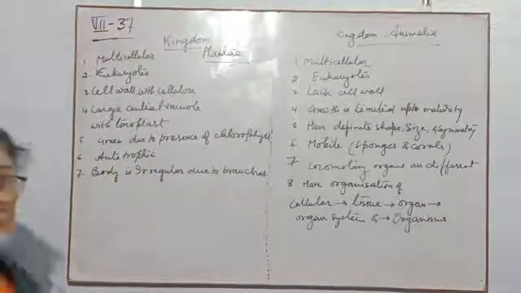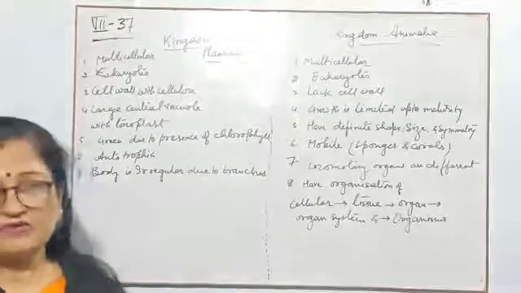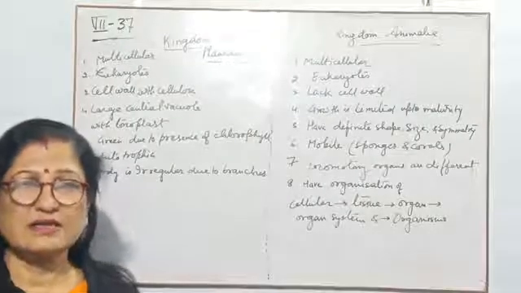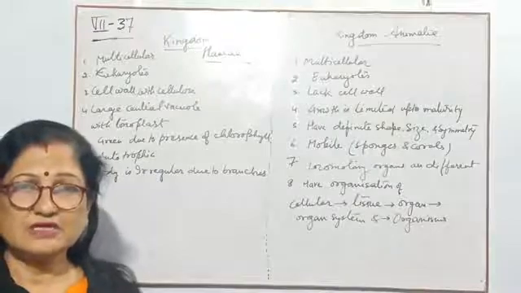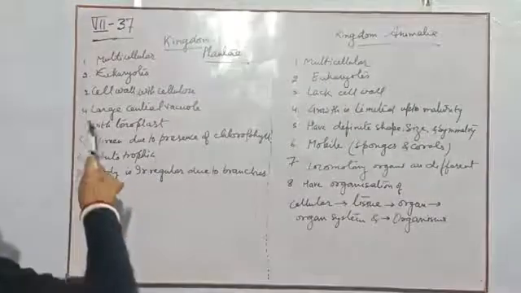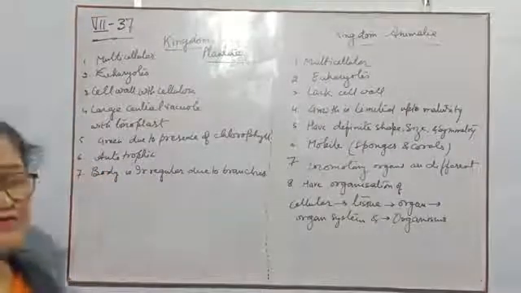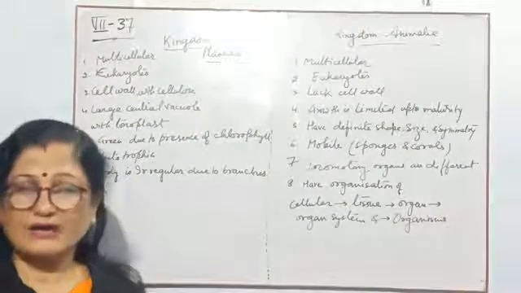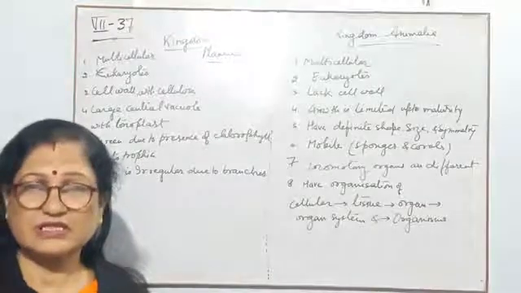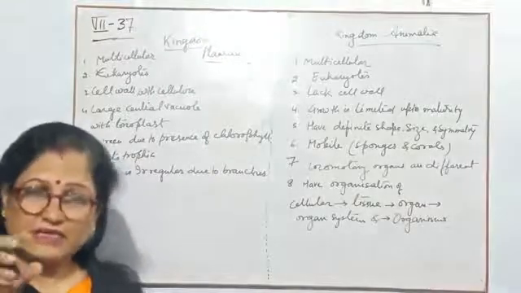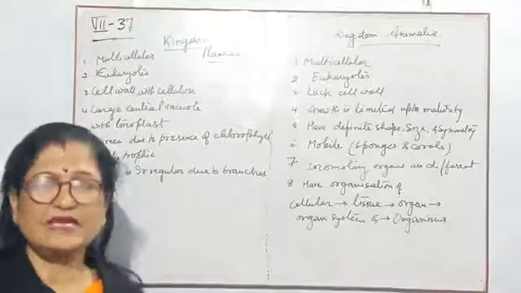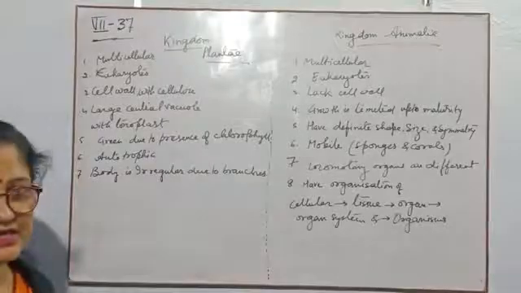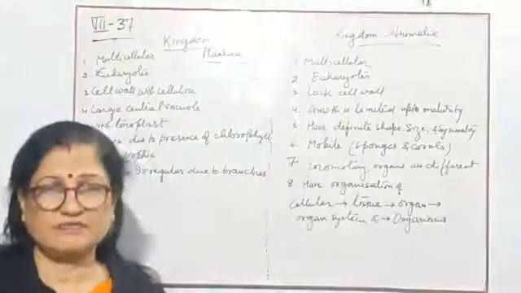Then, yes, it is a plant, so they have a cell wall made up of cellulose. All the plant cells have their cell wall made of cellulose. Then the next point, they have a large central vacuole in the cell, and their nucleus is towards a corner of the cell, and this vacuole has a covering, whose name is tonoplast.